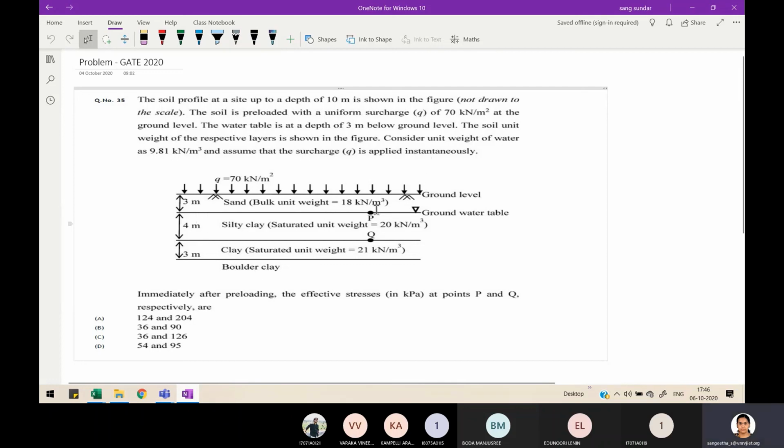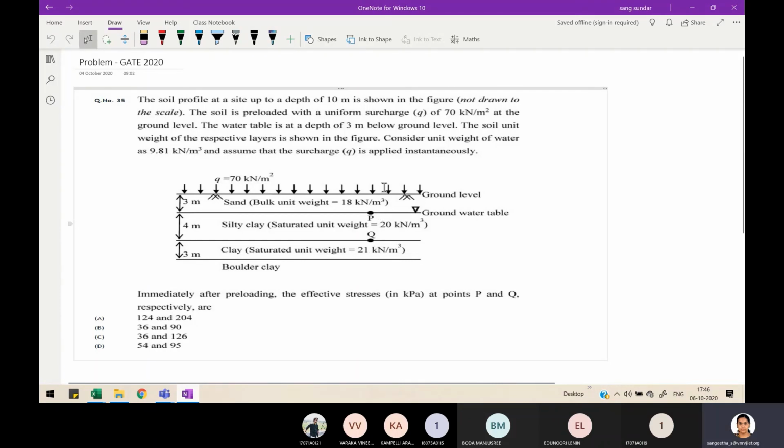So here a clay layer is there, and at the top you have a sand layer, followed by silty clay and boulder clay. And since a clay stratum is there followed by a sand layer, they have gone for the preloading technique. And they are asking you to calculate how much is the effective stress at the points P and Q, given as in the figure. Okay.